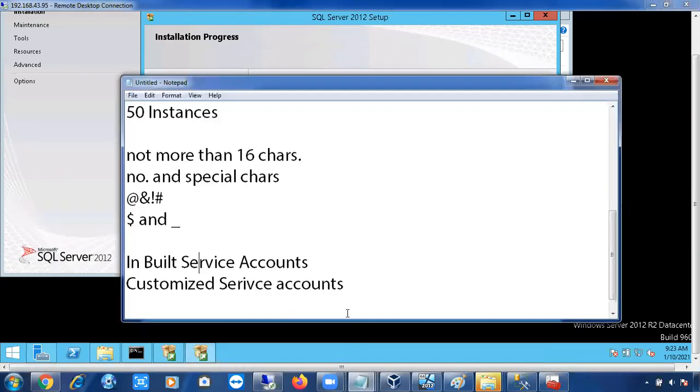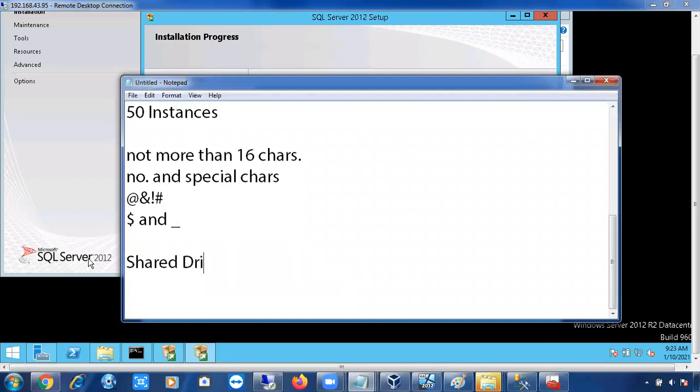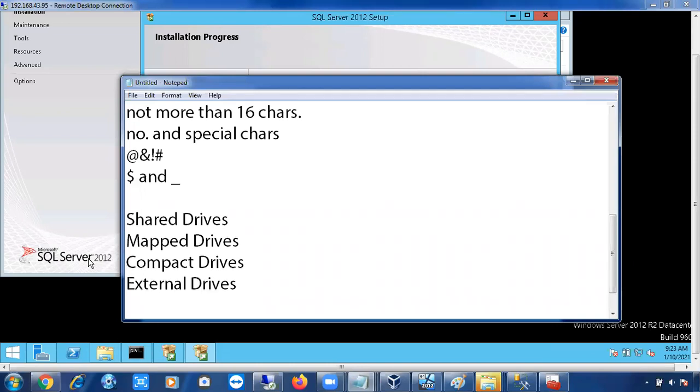One more important point: you cannot install your SQL Server on shared drives. You cannot install SQL Server on mapped drives. You cannot install SQL Server on compact drives. You cannot install SQL Server on external drives. You cannot install SQL Server on compressed drives.